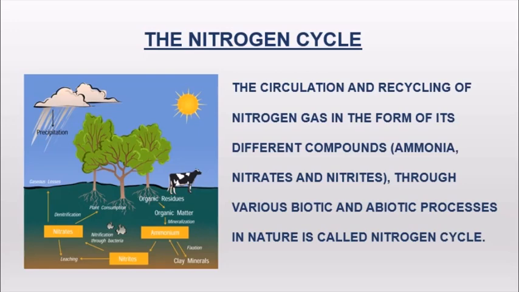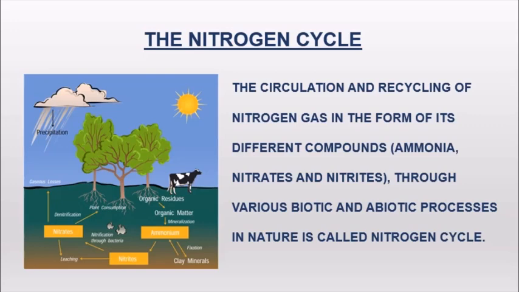Another important cycle is the nitrogen cycle. Now the circulation and recycling of nitrogen gas in different compounds is called the nitrogen cycle. Nitrogen exists in various biotic and abiotic processes in nature, and the recycling and circulating of this nitrogen gas is called the nitrogen cycle. Now, nitrogen forms around 78% of the atmosphere, which is the maximum. So that means the maximum which is present is nitrogen.